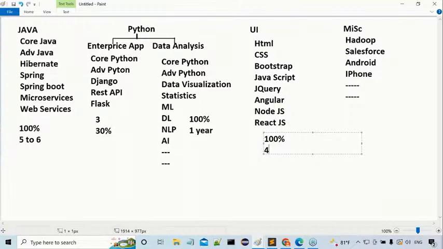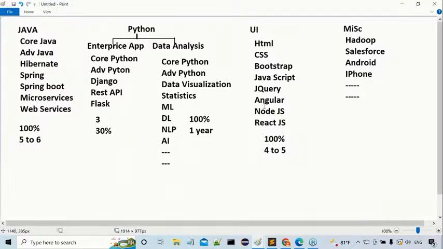But when compared with Java, this UI part is less weighted. Even though 100% jobs are available, from a priority and growth point of view, the growth we are seeing on the Java side, the same type of growth will not be available on the UI side. From a growth and identity point of view, a Java developer is getting more demand, even when compared with what?